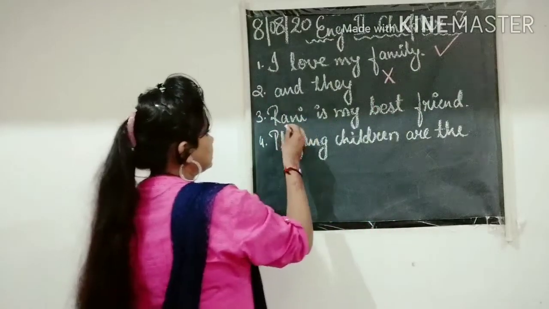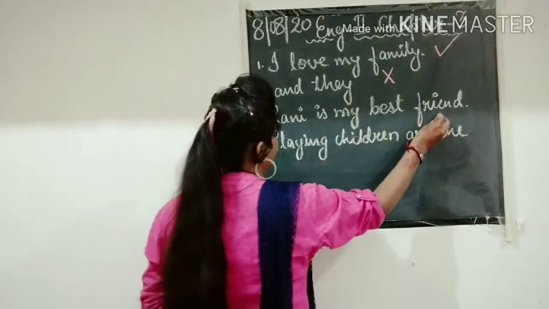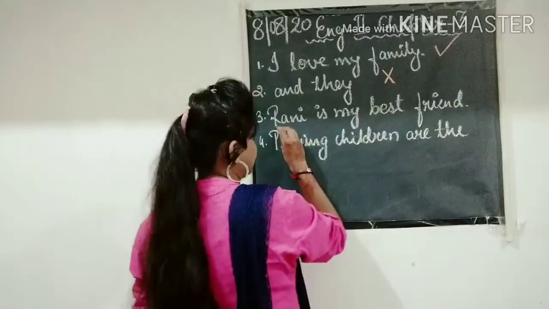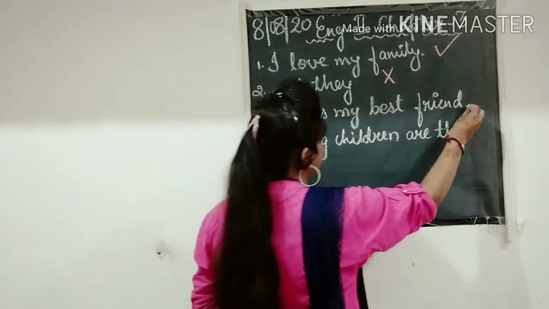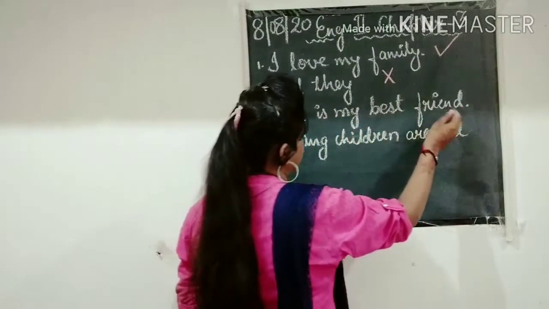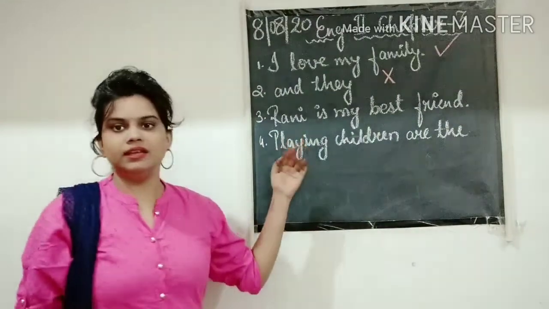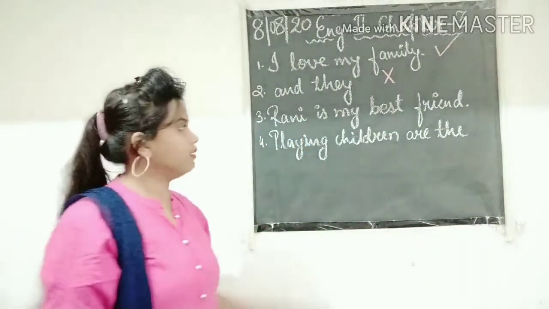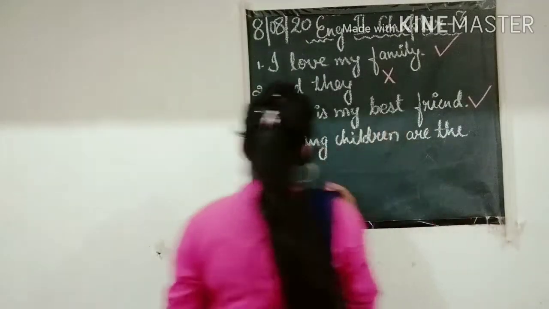Next is Rani is my best friend. See here, the R is capital, the first letter of the sentence, and it ends with a full stop. Rani is my best friend. That means the girl Rani is her or his best friend. It makes some sense, so we will put a right mark here.